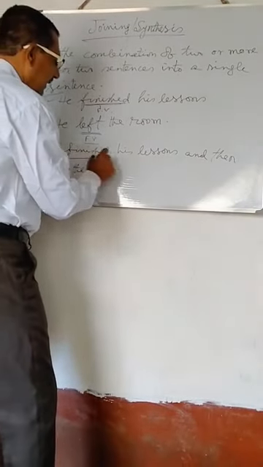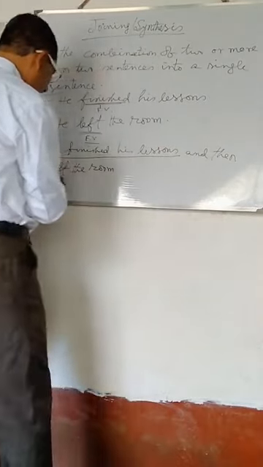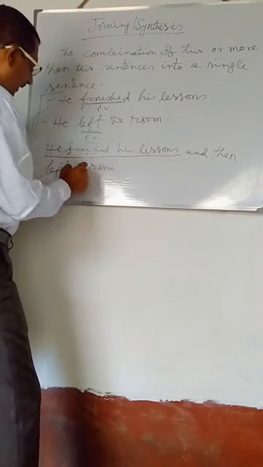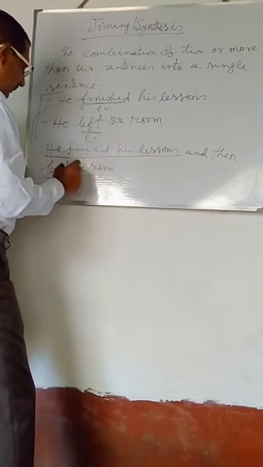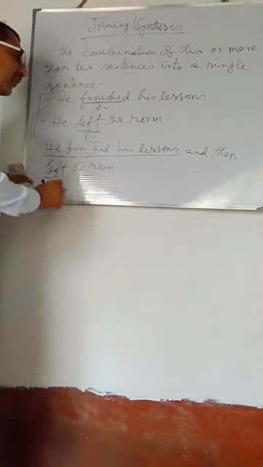He finished his lessons and then left the room. This is the compound sentence. And here finished is the finite verb and left is also another finite verb. Here he finished his lessons and then left the room. This is called compound sentence.